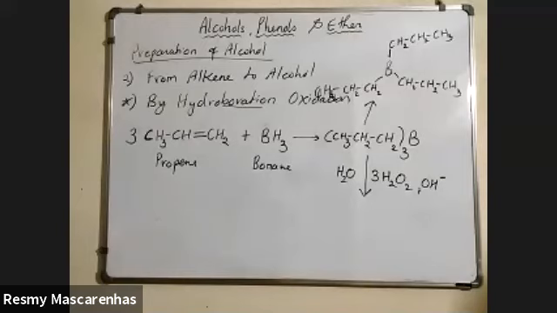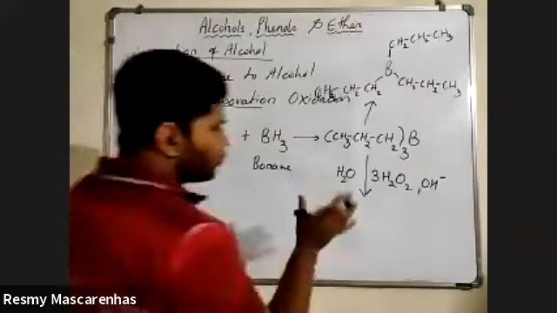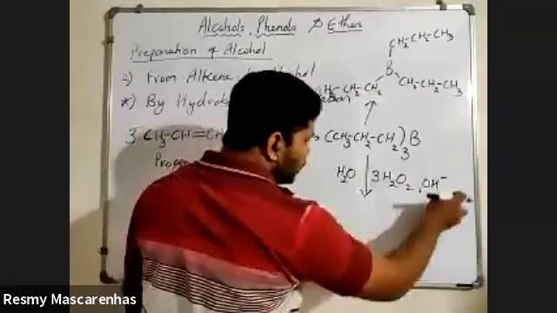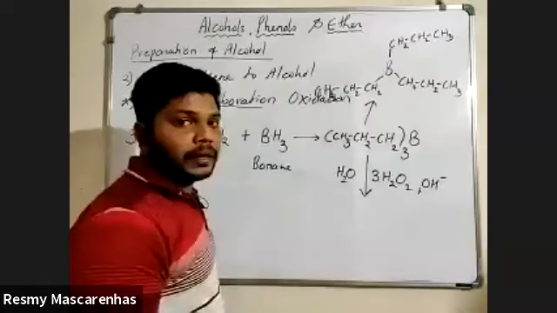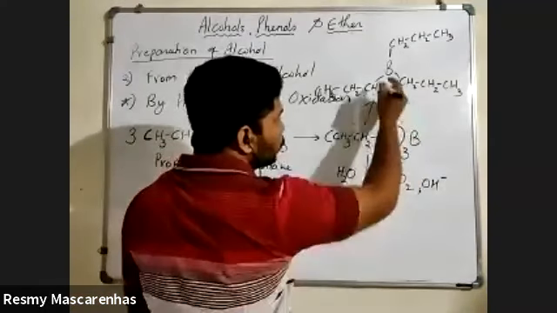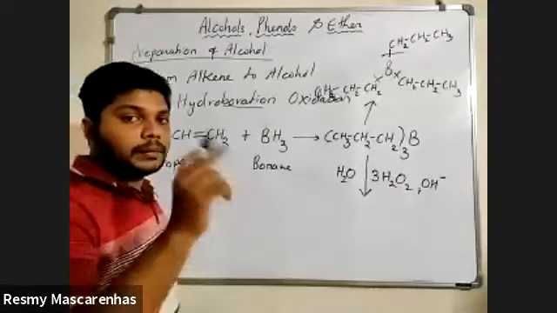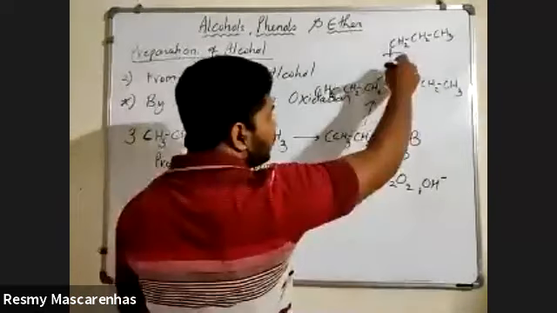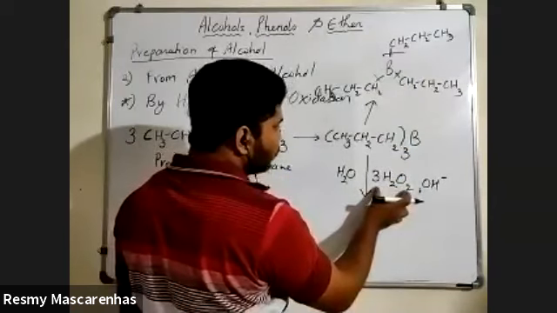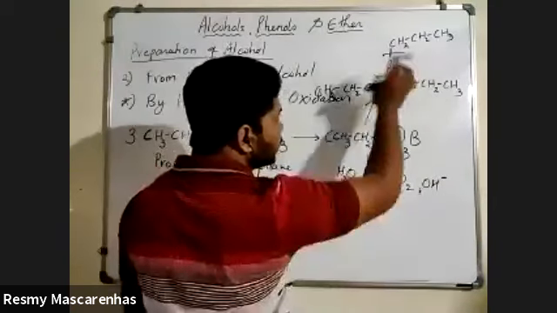So what will happen now? What we are doing is breaking the bond of this boron. After breaking the bond of this boron by using hydrogen peroxide, we are putting OH at that position.